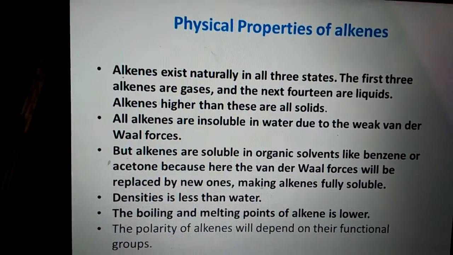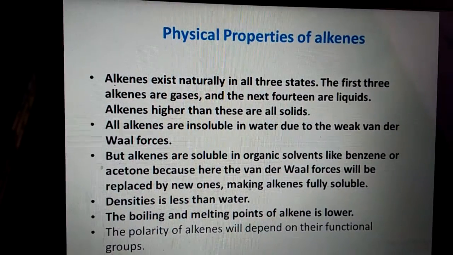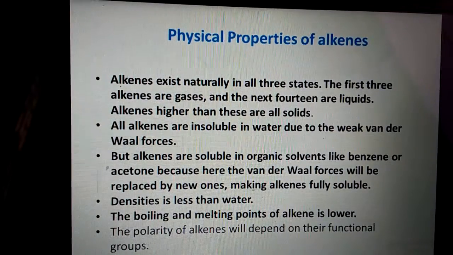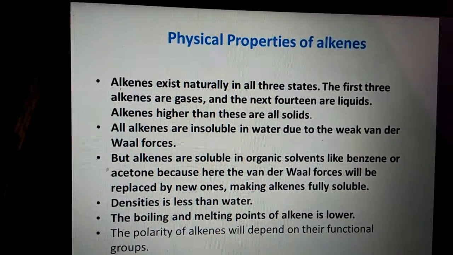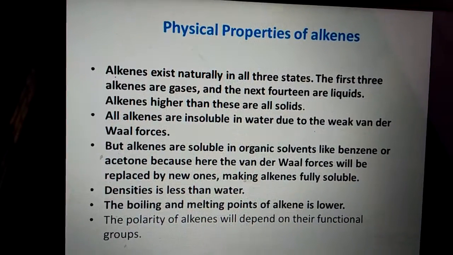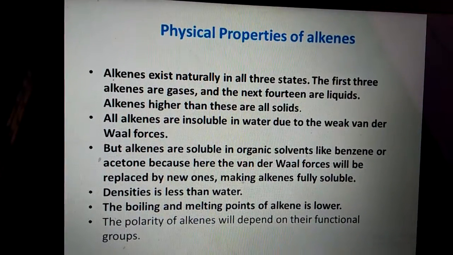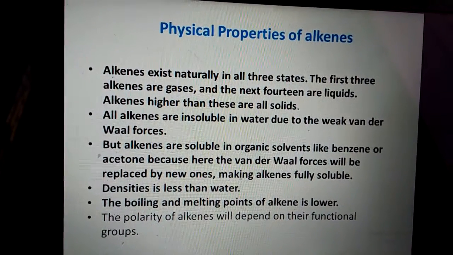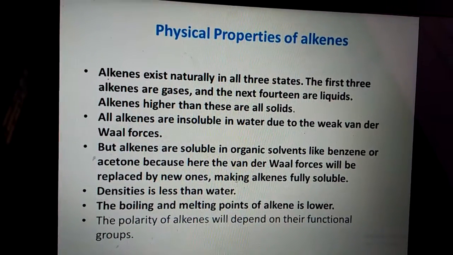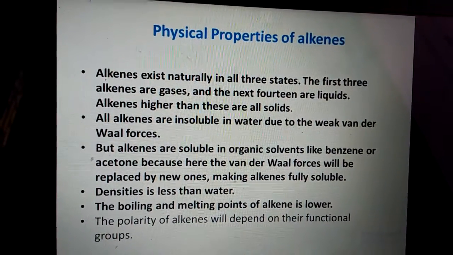Next, physical properties of alkenes. Alkenes exist naturally in three states. The first three alkenes are gases, and the next 14 are liquids. Higher alkenes are solids. All alkenes are insoluble in water due to weak van der Waals forces, but alkenes are soluble in organic solvents like benzene, acetone, chloroform.